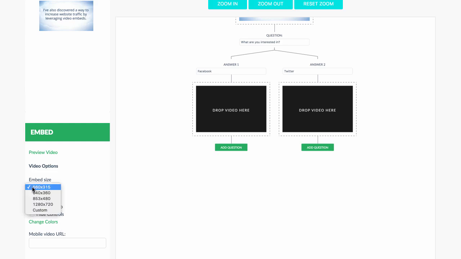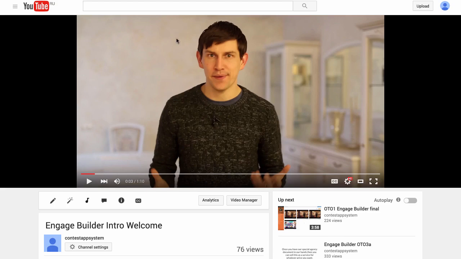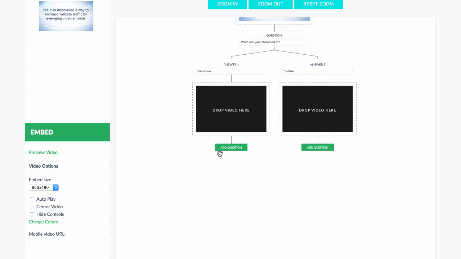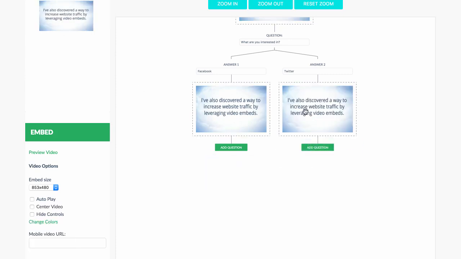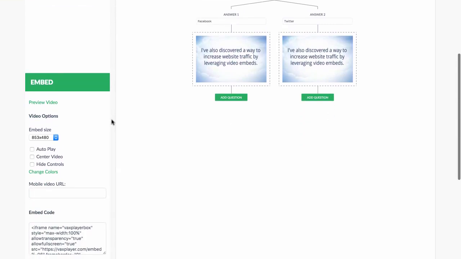Then from there, you can choose your embed size, and you would choose a couple of other videos to add in here. Now, for this example today, I'm just going to add in the same video just for the sake of this example. All right, so Facebook, it'll go to this video. Twitter, it'll go to this video. So it customizes where that person's going to go.